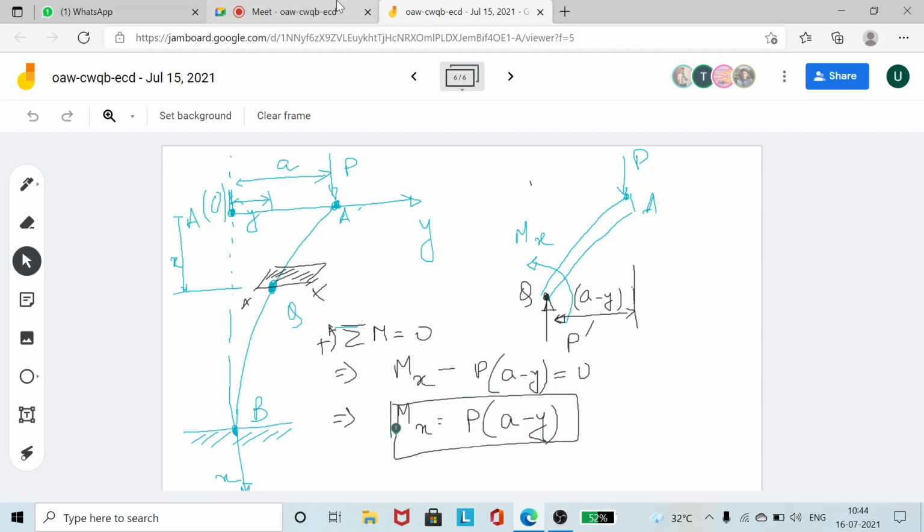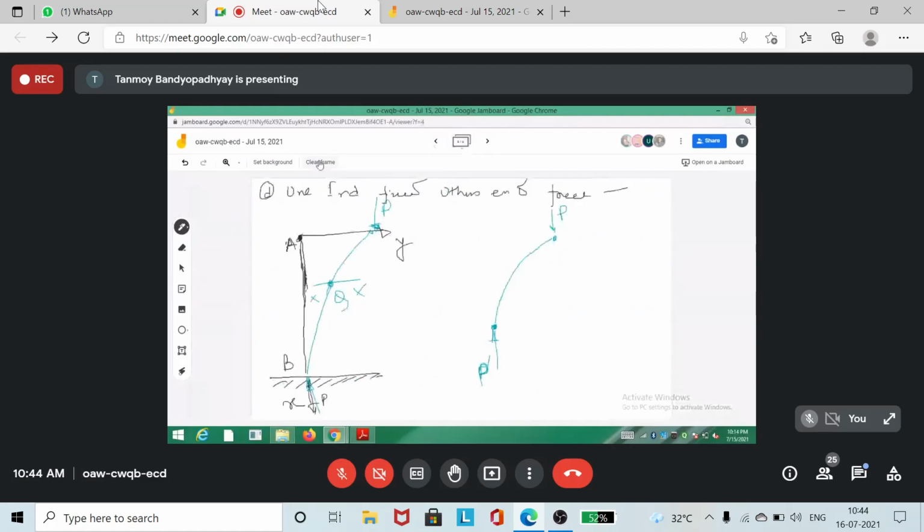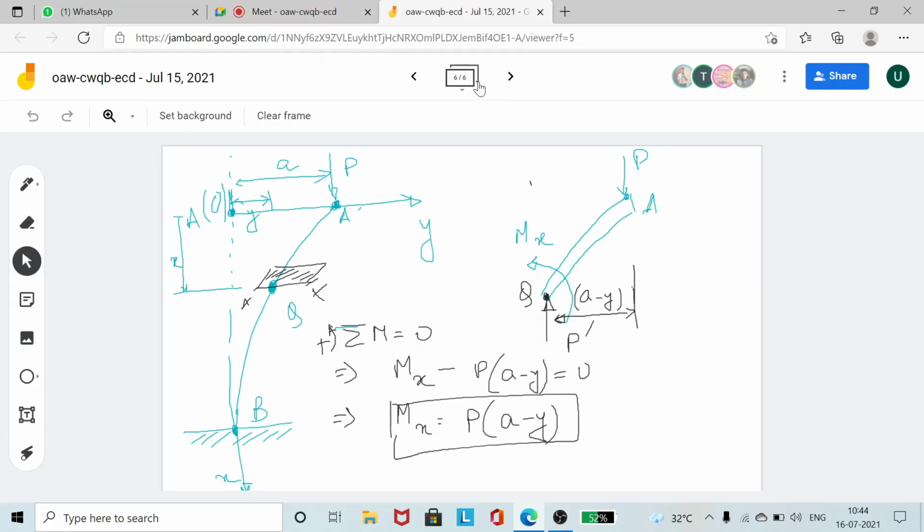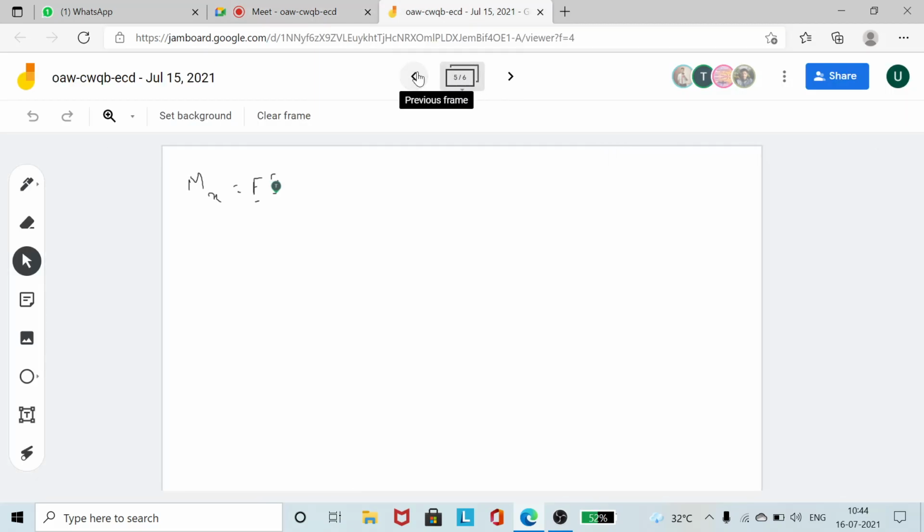So let's now do it. What is Mx? Mx is actually EI d2y/dx2, that is equal to P into (A minus Y), that is equal to PA minus PY.